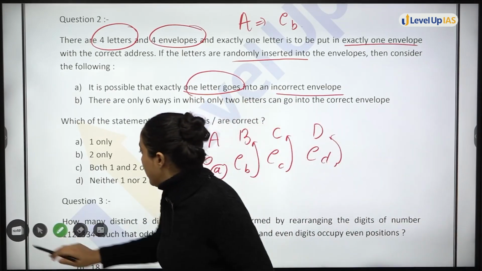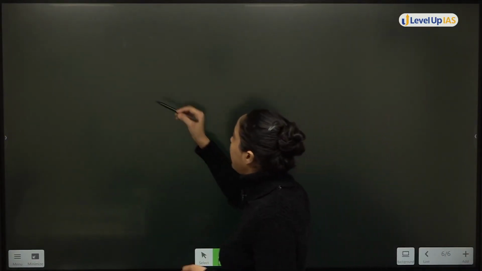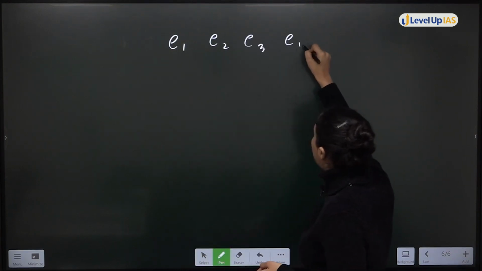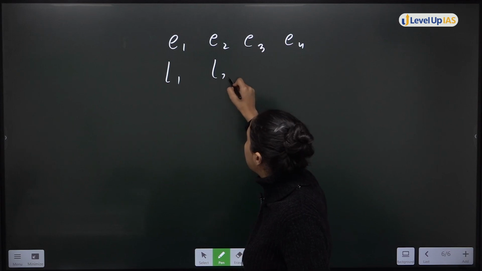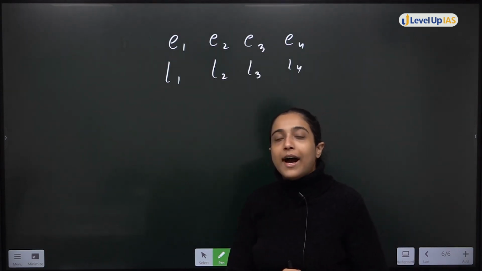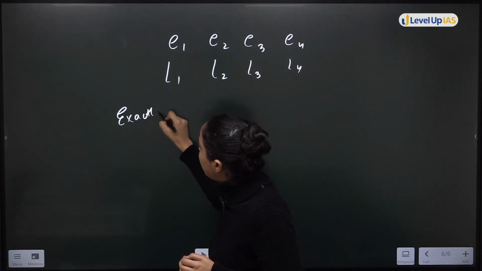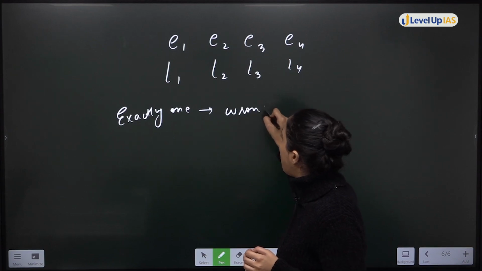Look, now in this question, let's say I have 4 envelopes, 1, 2, 3, 4, and I have to put 4 letters, letter 1, letter 2, letter 3, letter 4. This is the question. I want that exactly one should go into the wrong envelope.